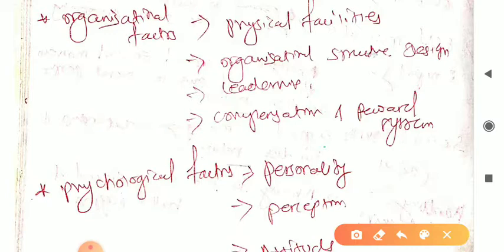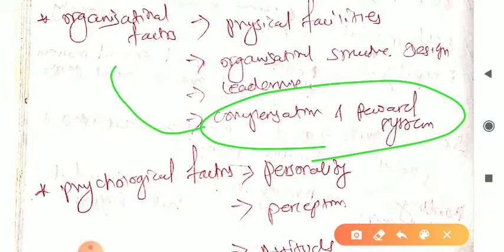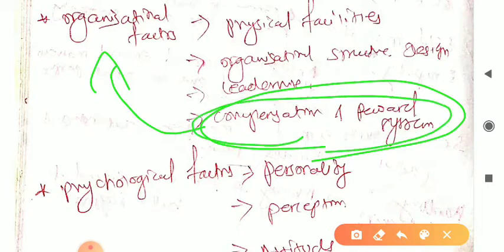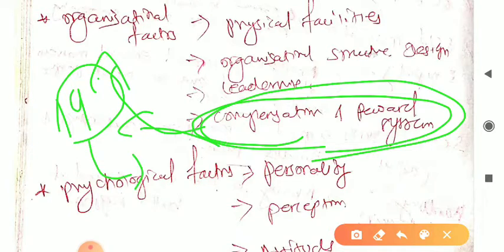The next one is compensation and reward systems. This is part of the organizational factors, and the compensation and reward system is very important. There are some acts, like the Wages Act. We have uploaded a video on the compensation and reward system and covered it very well there. You can refer to that particularly, so that you can get at least one or two marks. There will be a difference between wages, salary, and compensation, right?